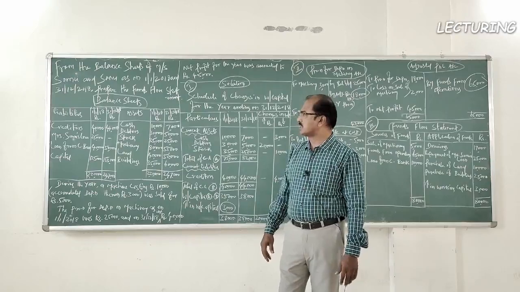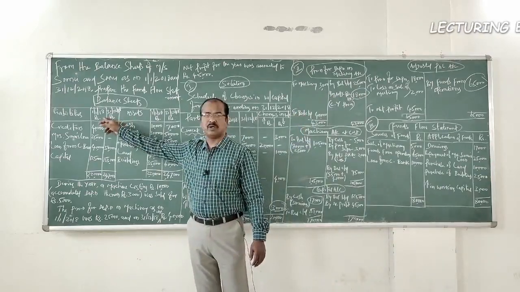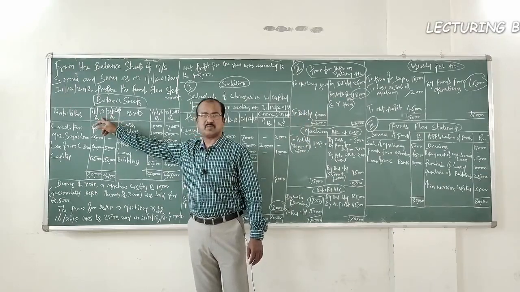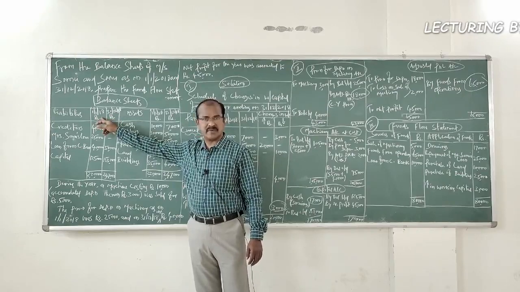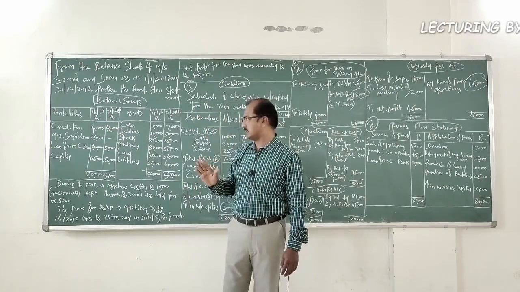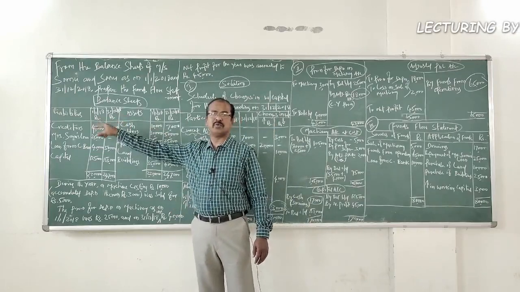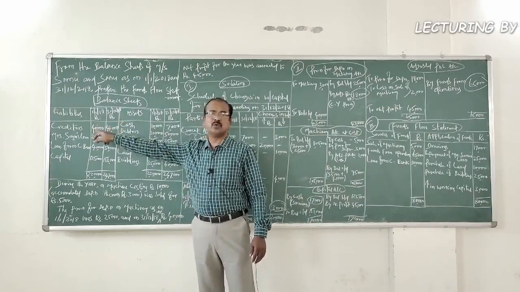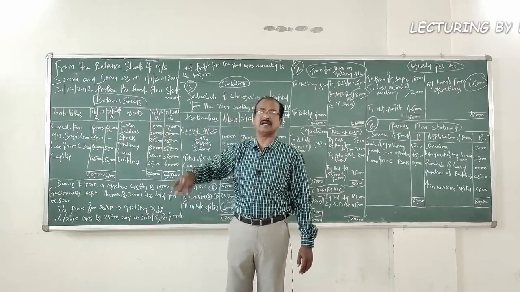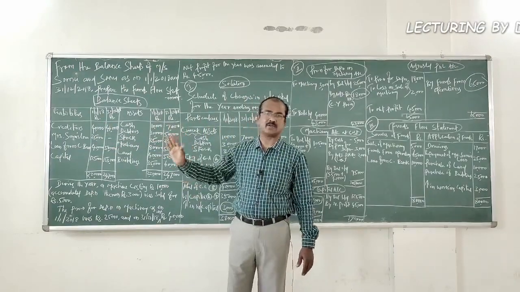Let us get into the details of the liabilities and assets one after the other. Kindly be careful in making note of the dates. See, this column is meant for the previous year 2017 and this column is meant for the current year 2018. So make sure it is correctly given. In some of the problems it will be the other way around. They used to give the details of the current year in the first column and the details of the previous year in the second column. So make sure it's correctly understood by you.